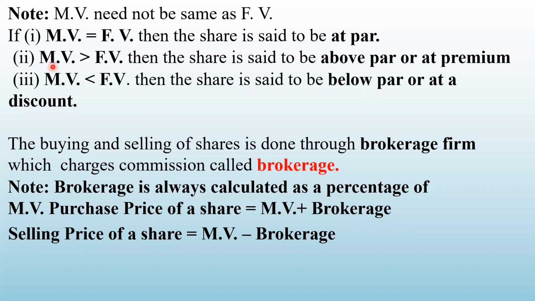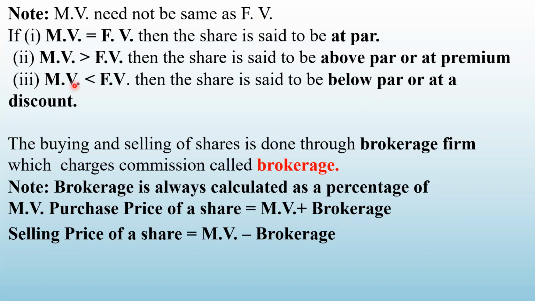If market value is more than face value, see this is the symbol for greater than. This symbol, or where this opening is wider, this is greater. So if the market value is more than face value, then we say that share is above par, or it is also called as share is available at premium. Because the value is more, market value more than face value.